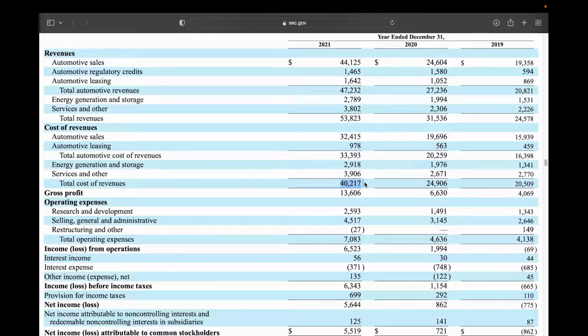It looks like we are able to maintain or maybe even improve our gross profit margins a little bit year over year, and that's definitely a good thing for Tesla. This conservation of profit margins carries on down here to the gross profits, which we see in this line on the earnings report here, from $6 billion in 2020 to about $13 billion in 2021.